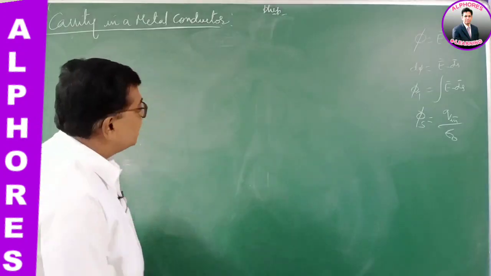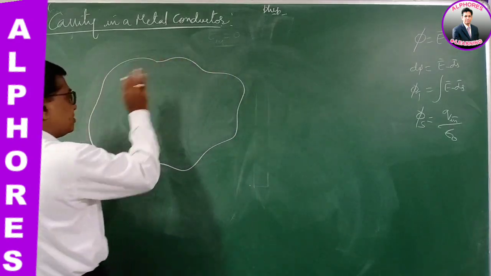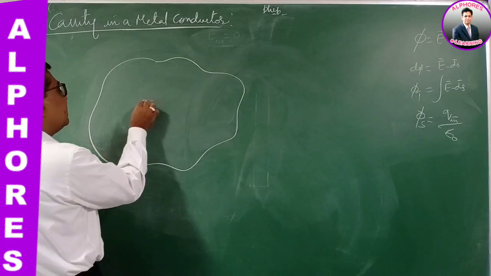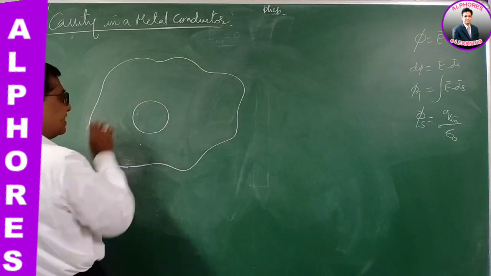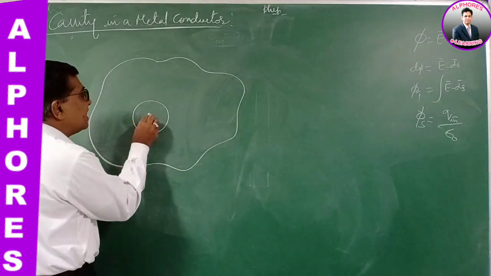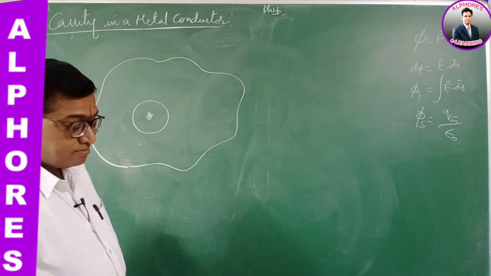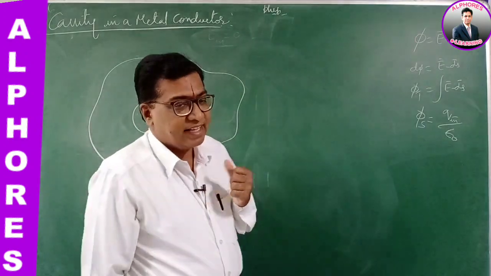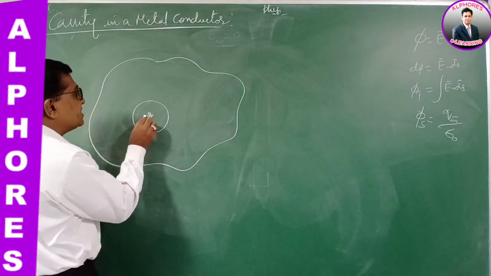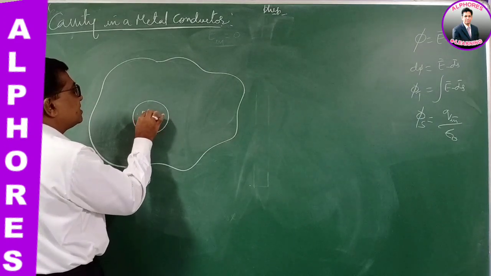Okay, right. Suppose there is a conductor with no charge. There is a cavity inside the conductor, a hole inside the conductor. Now I place a charge at the center of the cavity, positive charge at the center of the cavity. Then what happens?